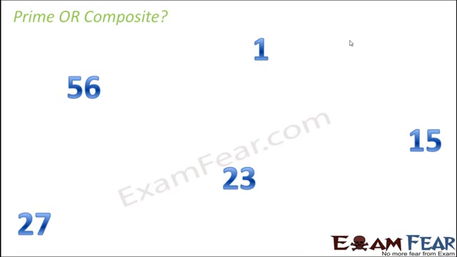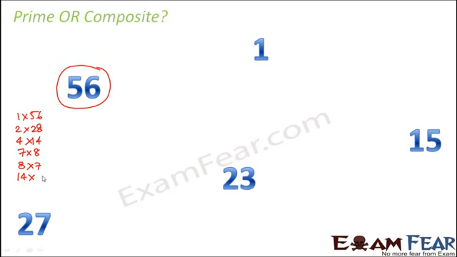So let us look at these numbers on the screen and decide whether it is a prime or a composite number. So let us start with 56. So what are the different ways we can write 56? It can be written as 1 into 56. It can be written as 2 into 28. Do you think it can be divisible by 3? No. It is divisible by 4. 5? No. 6? No. 7? Yes. 7 into 8 is 56. So 8, yes, 8 into 7 is 56.